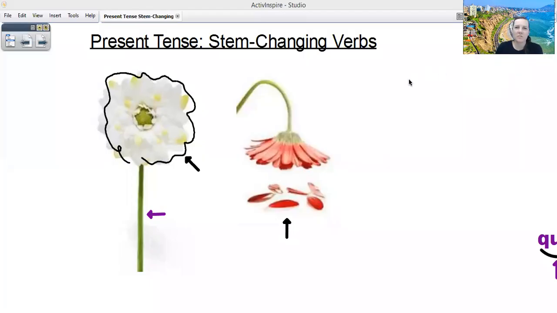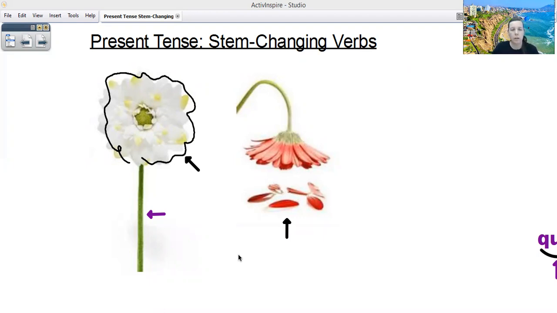Hola a todos. So real quickly, here's one video for you to explain again present tense, the stem change verbs. These verbs only stem change in the present tense. We're talking about the present tense. So if you remember, what are present tense stem changing verbs?